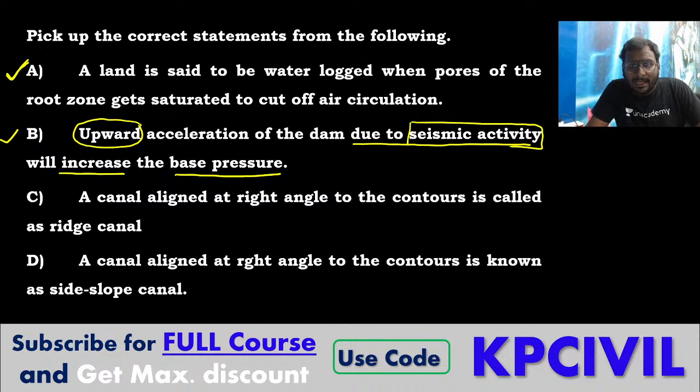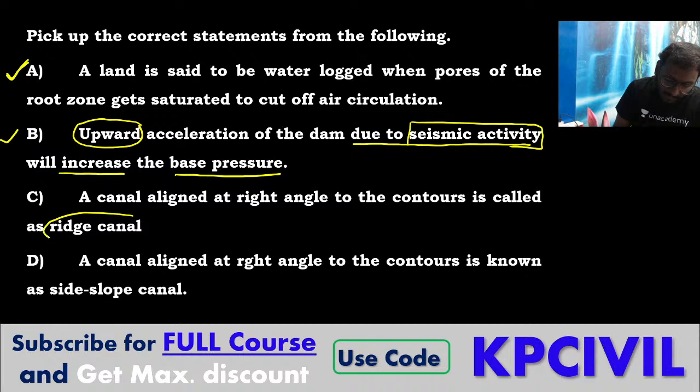A canal aligned at right angles to the contours is called as. Correct, Govind. Tell me. Ridge canal? It is wrong. It is a side slope canal.